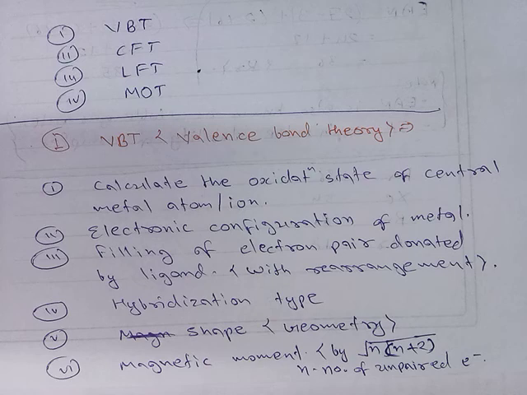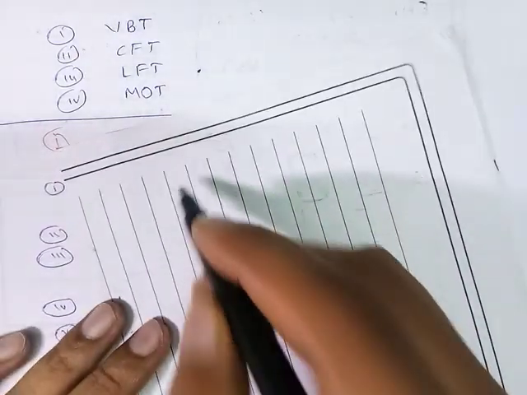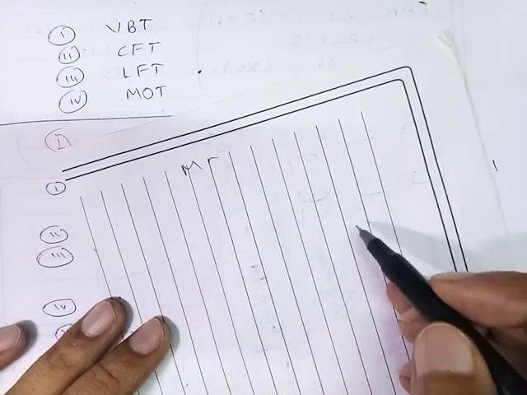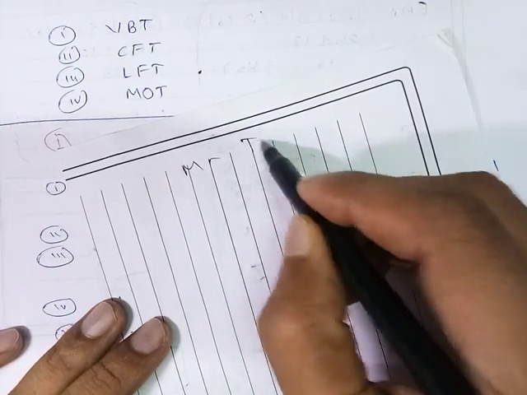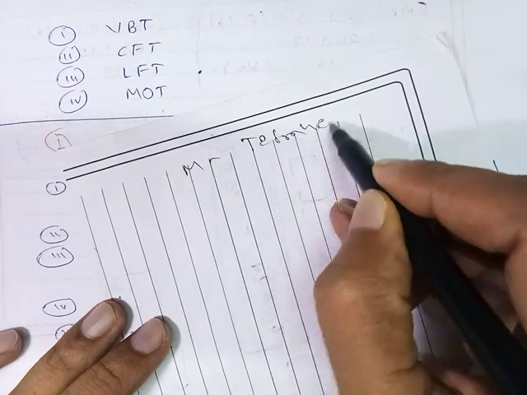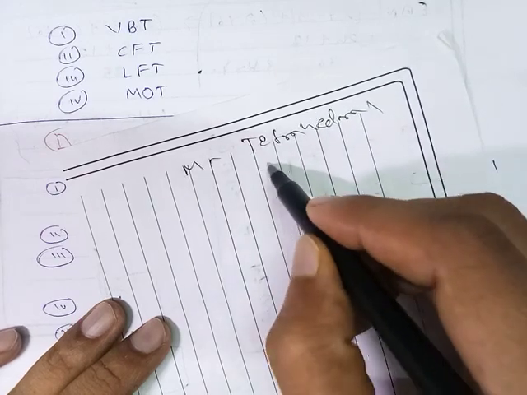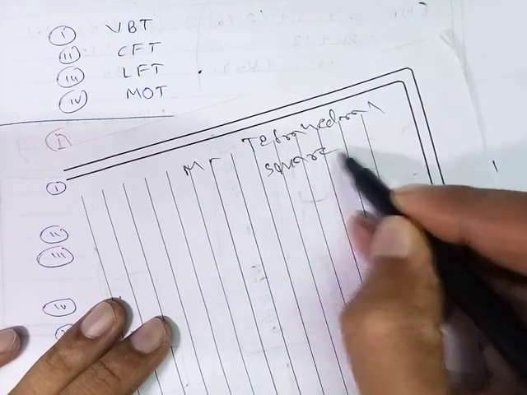The next point is hybridization type, which we will discuss on the basis of valence bond theory. The next point is geometry. Suppose the metal has coordination number 4, then we have two geometries: the first is tetrahedral, and the second is square planar.